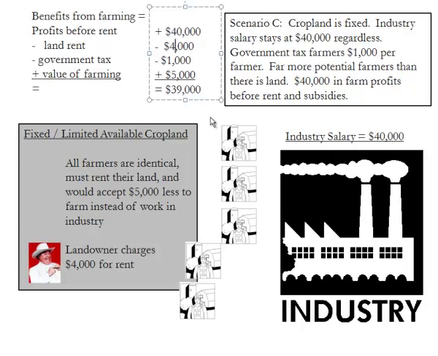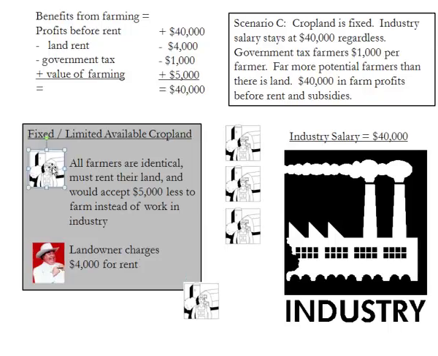In this case, when the landowner decreases rent to $4,000, the benefits to farming go back to $40,000, and the farmers are no longer reluctant to leave the land. Once again, farmers are indifferent between farming or working in the industry. So as before we saw that the subsidies go to the landowner, the owner of the fixed asset, the taxes are paid by the landowners, the owners of the fixed asset.